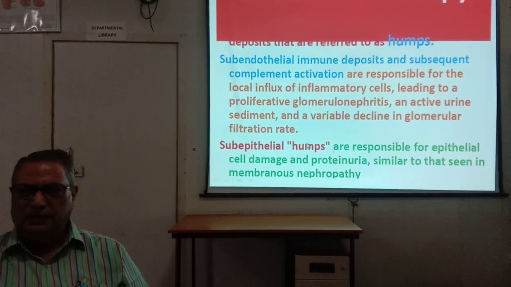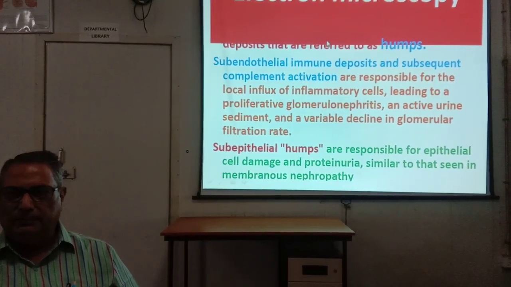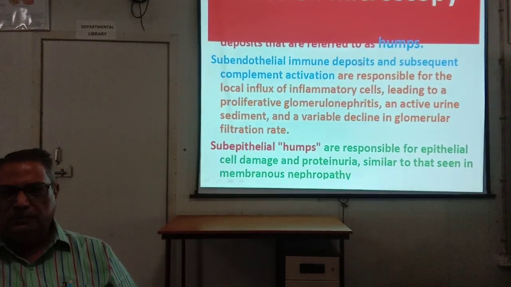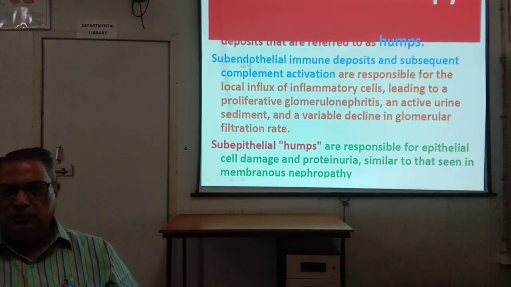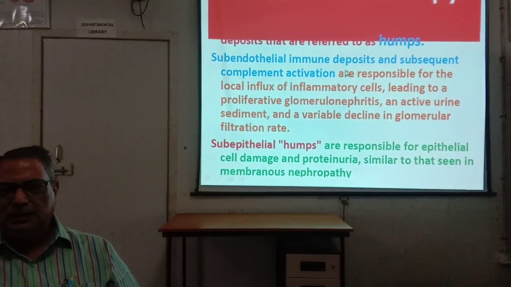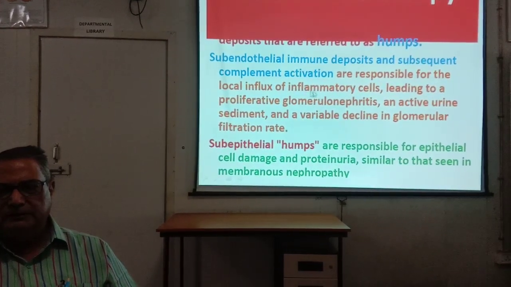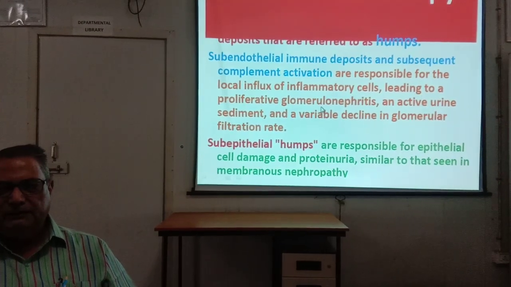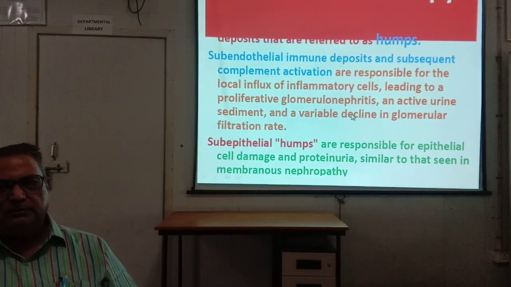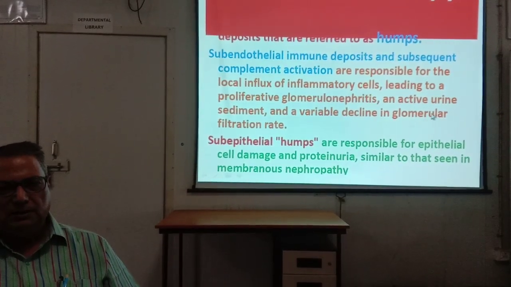Electron microscopy. Deposits are referred to as humps, that is, a small mass. The subepithelial immune complex deposits and subsequent complement activation are responsible for the local influx of inflammatory cells, leading to a proliferative glomerulonephritis, an active urine sediment, and variable decline in glomerular filtration rate.